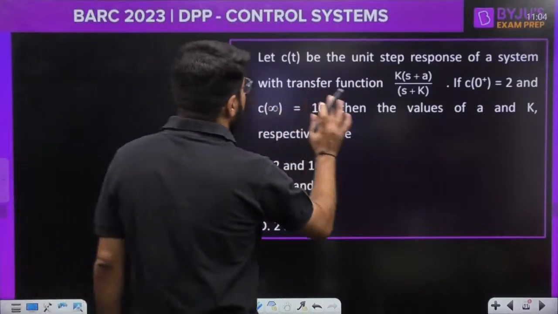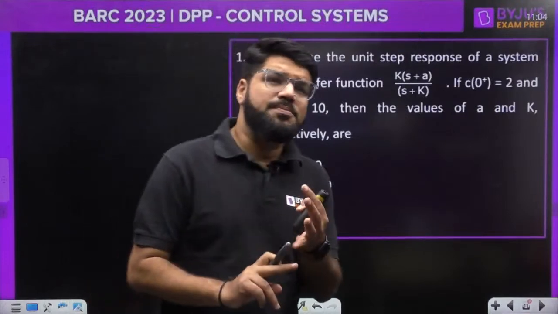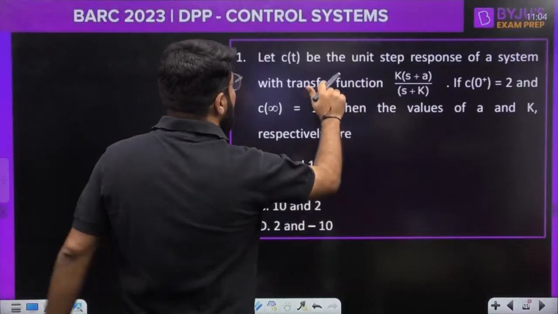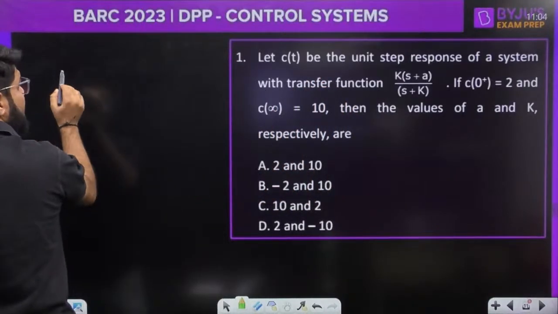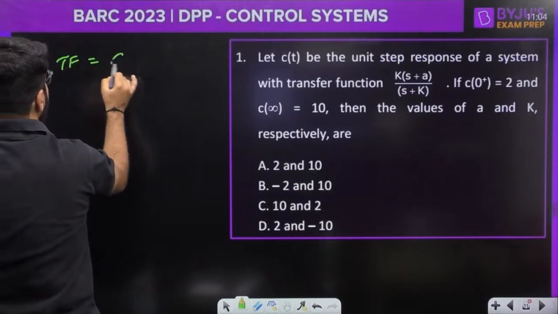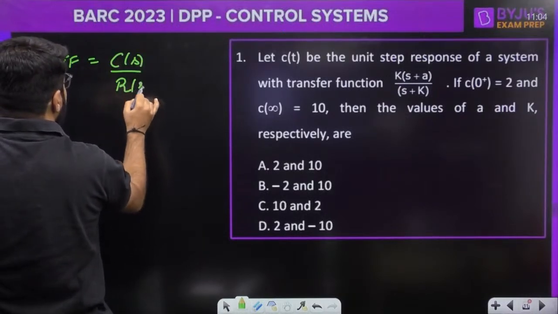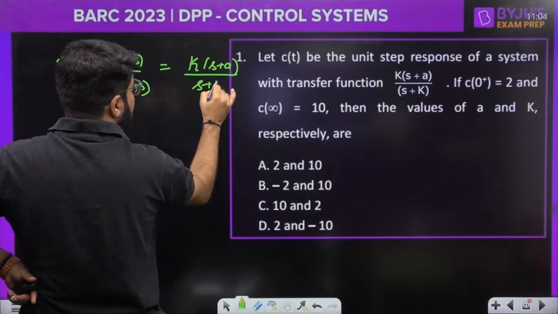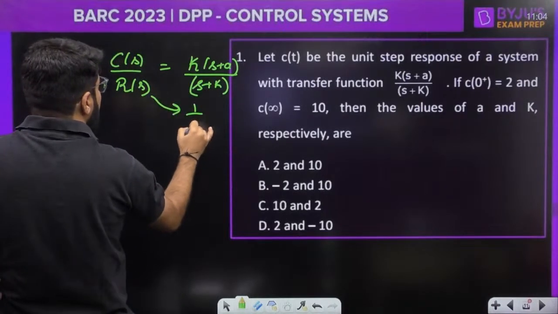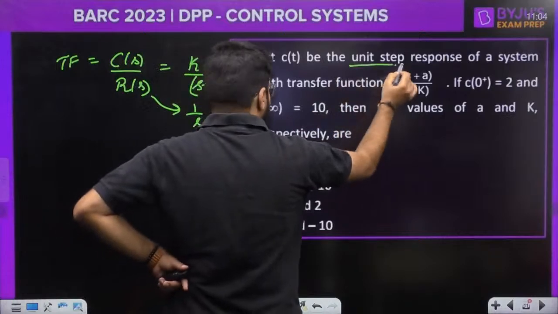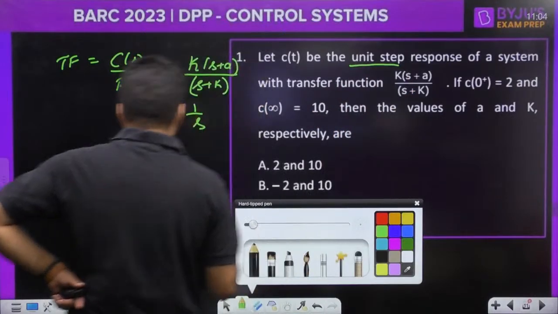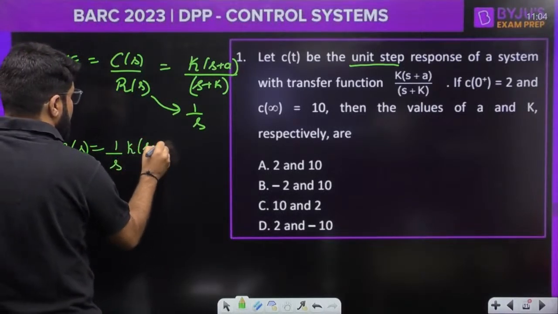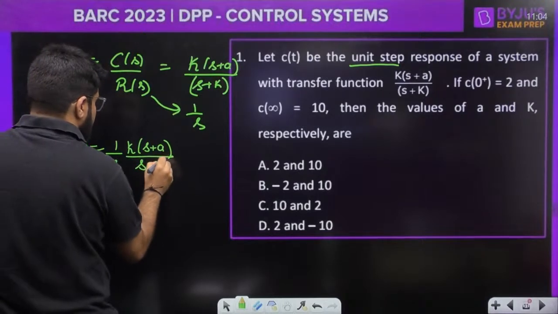This is a question based on first step response calculation and then taking it towards the initial and final value theorem, so a respectively simpler question. C(t) is the unit step response. The transfer function is the ratio of output Laplace transform to input Laplace transform, given as (ks + a) divided by (s + k). The input Laplace transform is 1 by s, because the unit step input is mentioned. So what should be C(s)? C(s) is 1 upon s times (ks + a) divided by (s + k).